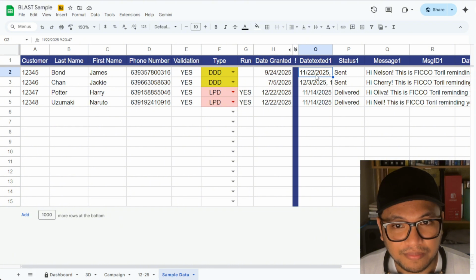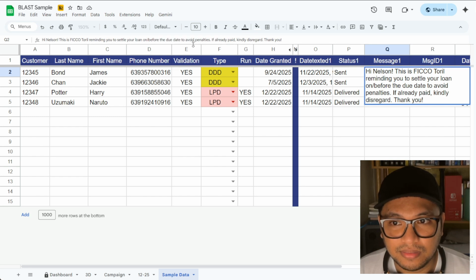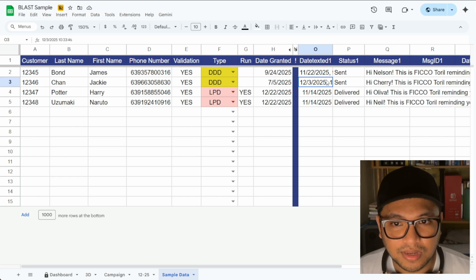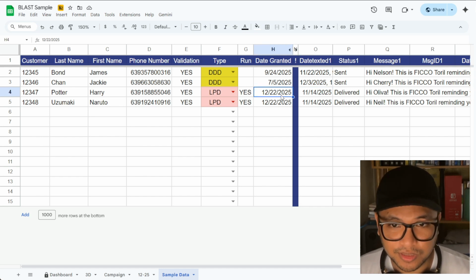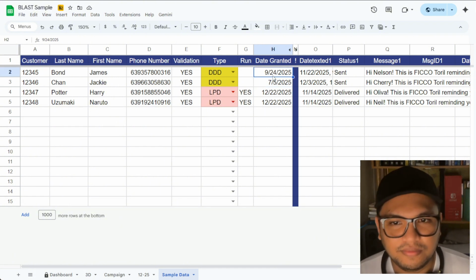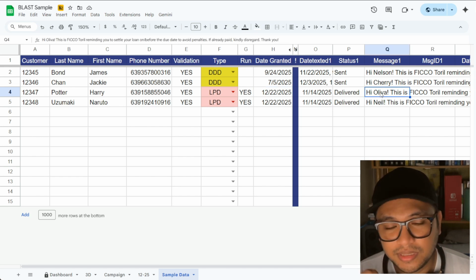We can set an automation to send messages 2 days before their due date to remind them that they need to settle their loan on or before due date to avoid penalties. And we can also send them reminders on their due date to remind them to not forget paying their loans. Let's say we want to send messages today. Today is December 22nd. Instead of the date where the loan was granted, I will set the date here and then send the necessary message.